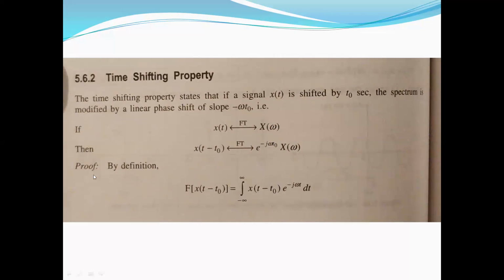For the proof, we take the LHS and apply the Fourier transform formula, which becomes the integration of x of t minus t naught into e to the power minus j omega t dt.